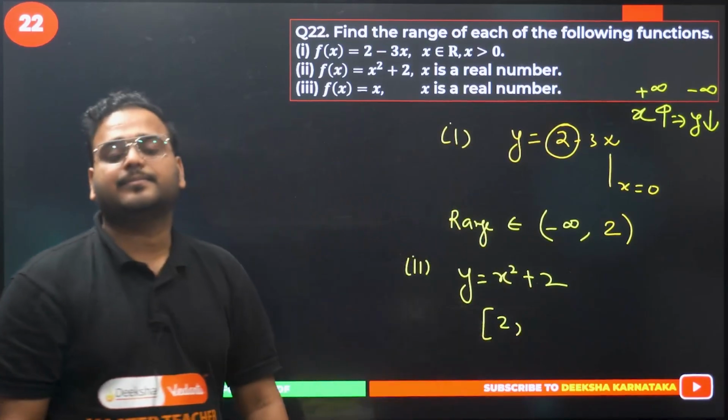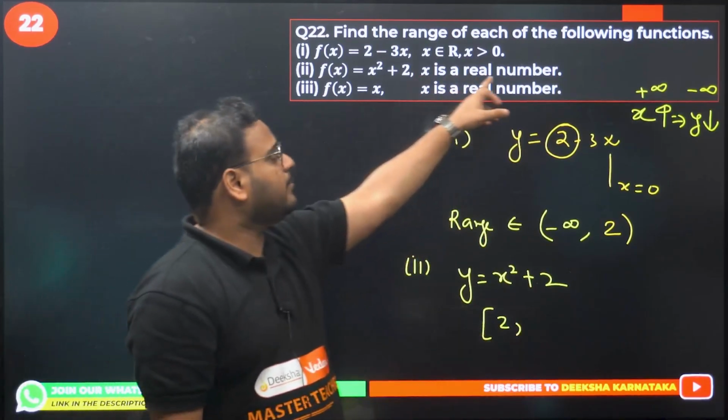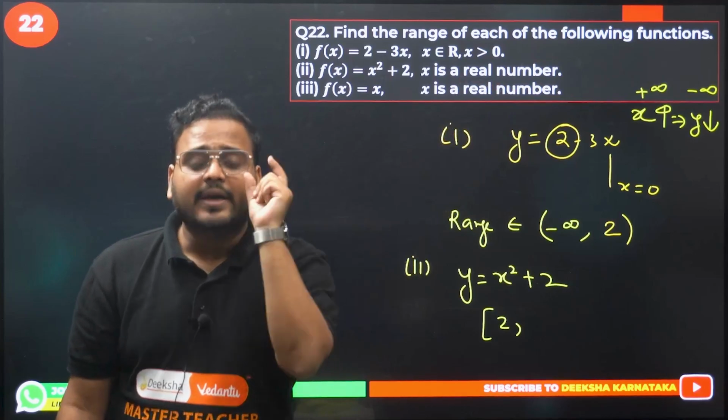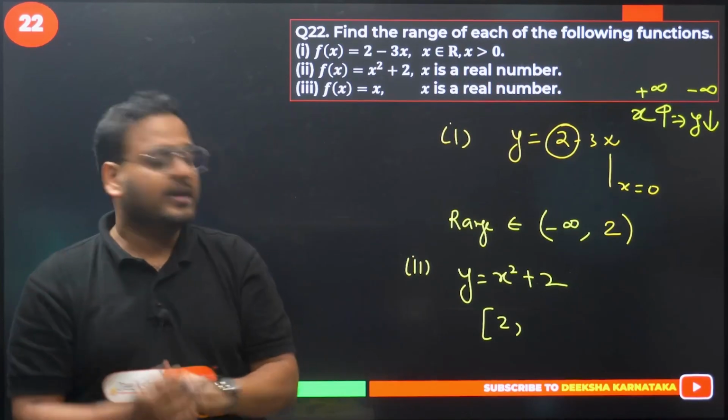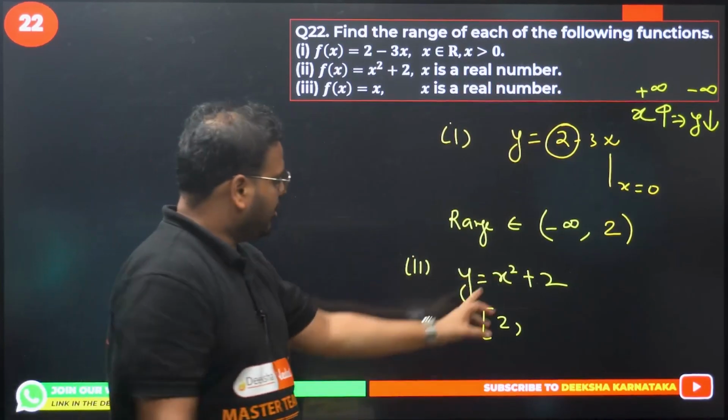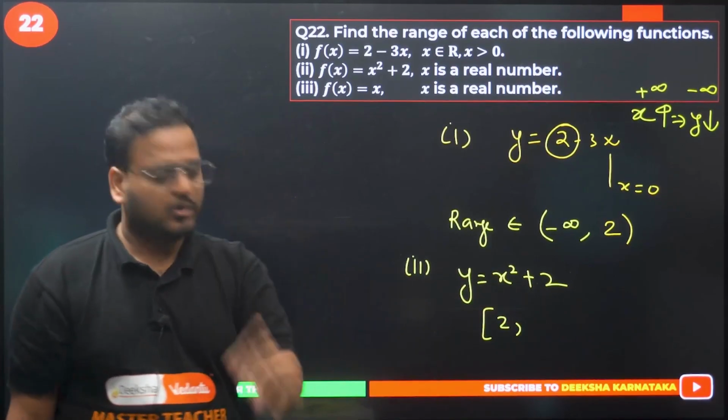Why closed over here? Why closed, sir? Because it's a real number. I can take 0, right? Is 0 a real number or not? It is a real number. Can I put 0 over here? I can put 0 over here. When you put 0, what do you get for y? You get 2.